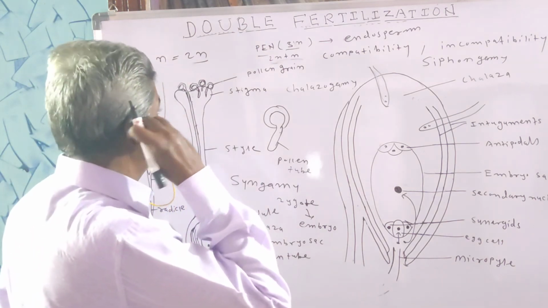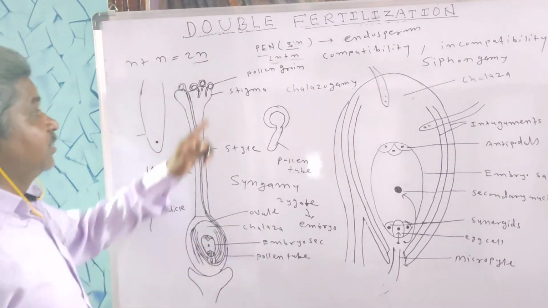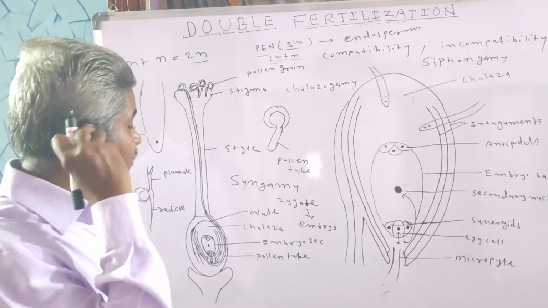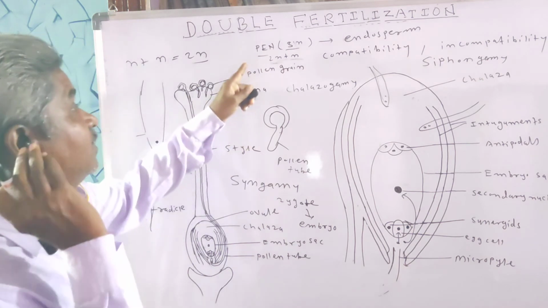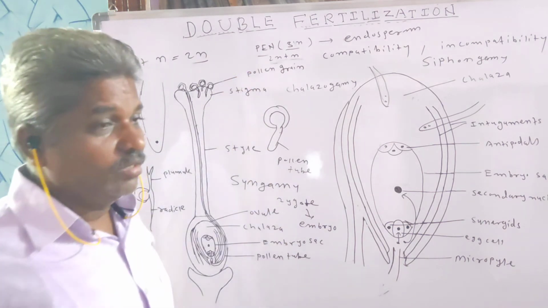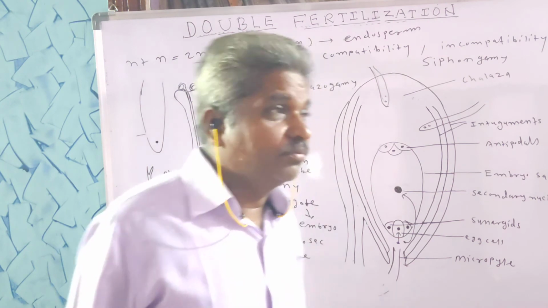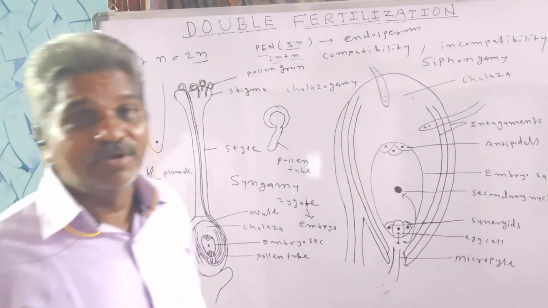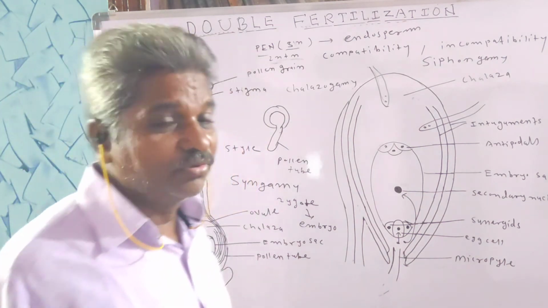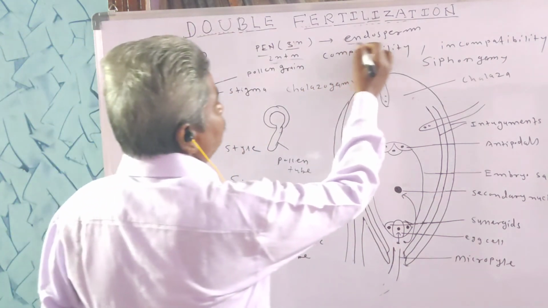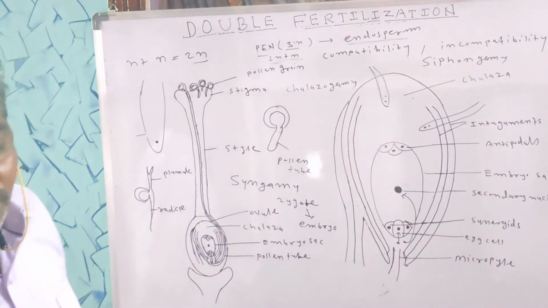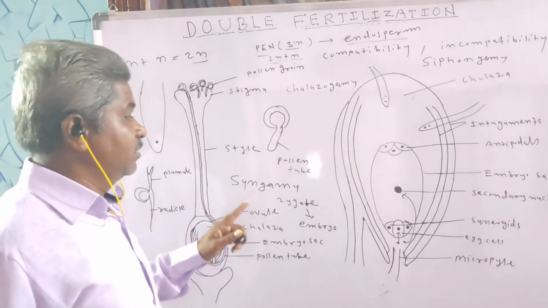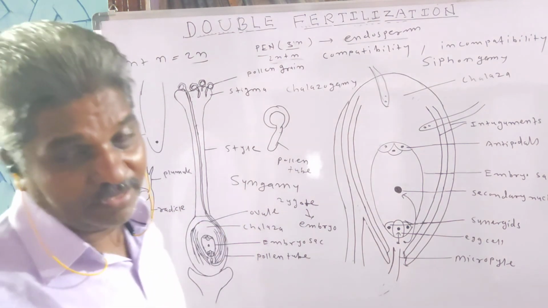Fertilization gives rise to the embryo, which lies in the seed, and fertilization also gives rise to PEN, the primary endosperm nucleus, which develops into nutritive endosperm that lies in the seed. So this is also one of the important aspects of fertilization.